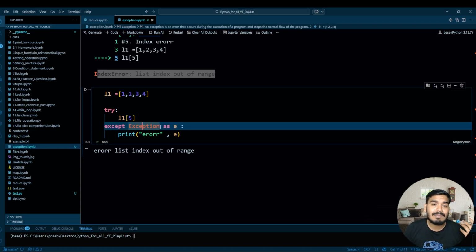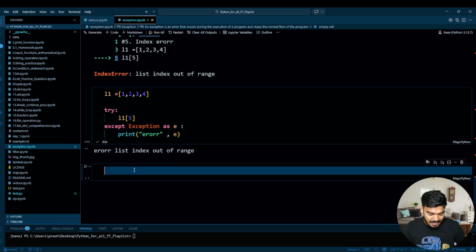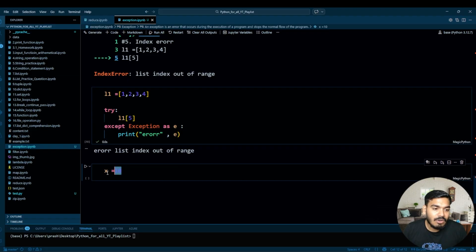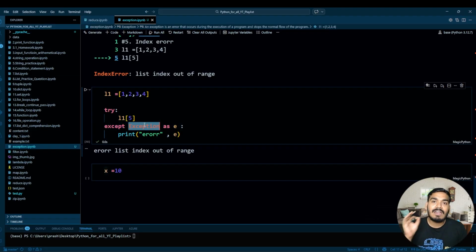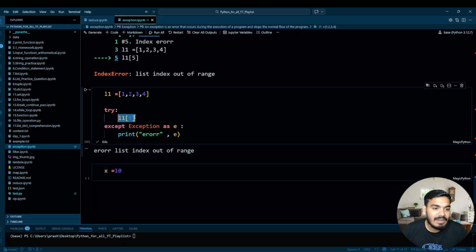Why? Because of exception as E. So I'm using E over here as an alias, something like giving one simple name to this. It's as simple as x equal to 10. So 10 is the integer which is already stored in x. Similarly, exception is the inbuilt parent class which has all kinds of errors, and it will try to guess what kind of error this line of code is throwing.